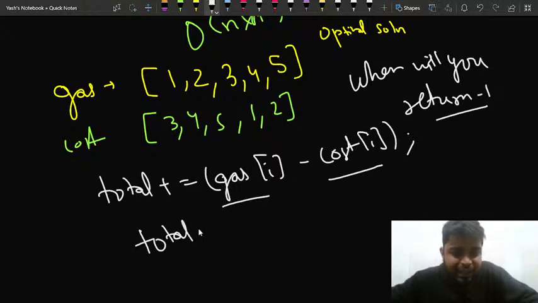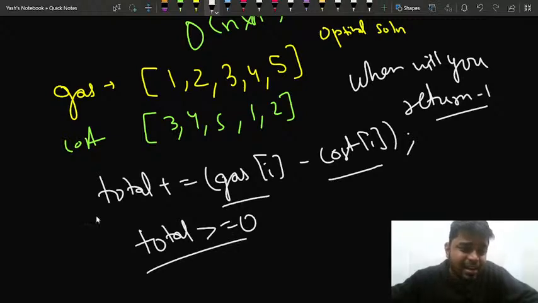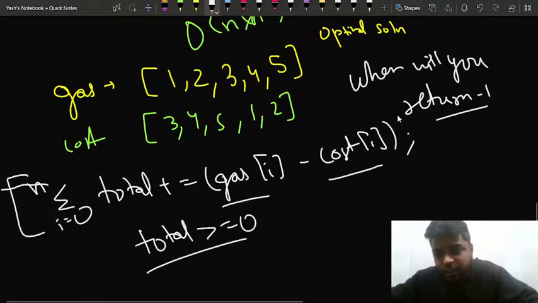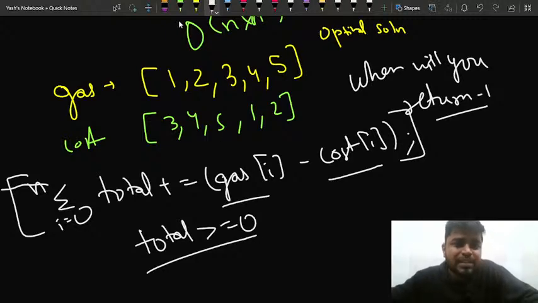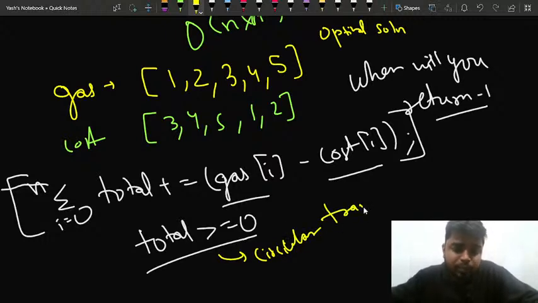If the total is greater or equal to 0 at the end, for all the values of i starting from 0 till n, if for all these stations you add the amount of gas that you will be taking at that particular station and you subtract the amount of gas that you will be spending to travel from that station to the next station, if this summation is coming out to be greater or equal to 0, that means that the circular travel is possible, right?